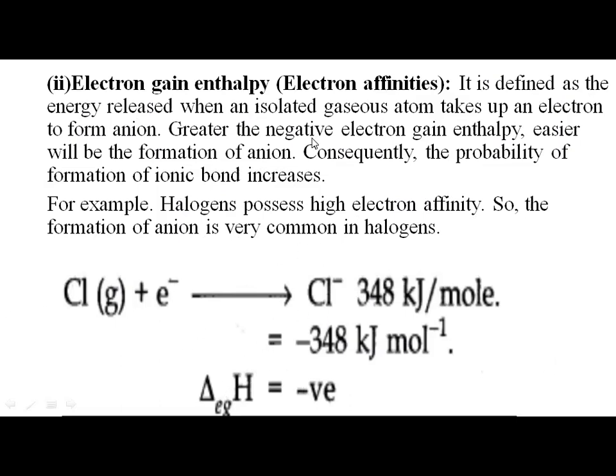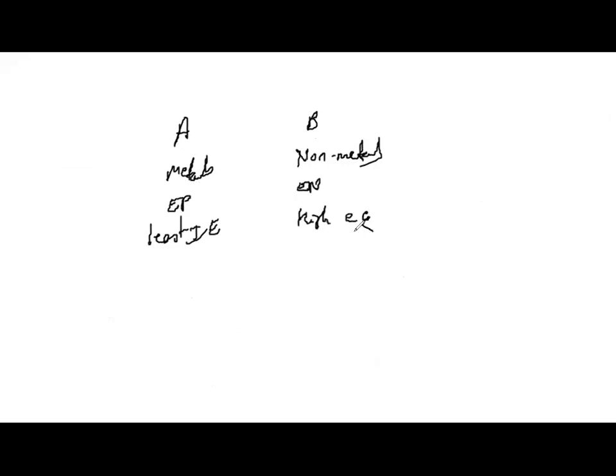So it is negative. Now with these two explanations, I can say one atom has to lose an electron very easily, and another atom has to gain an electron very easily. The atoms of which elements lose electrons very easily? Metals, because metals are electropositive. They tend to lose electrons very easily with the least ionization energy. And which atoms gain electrons very easily? Non-metals, because they are electronegative and have very high electron gain enthalpy.